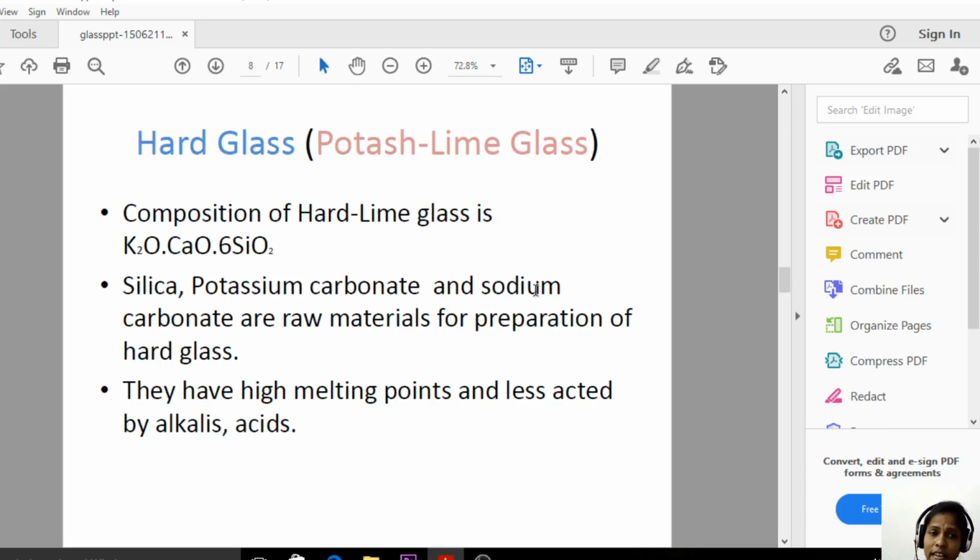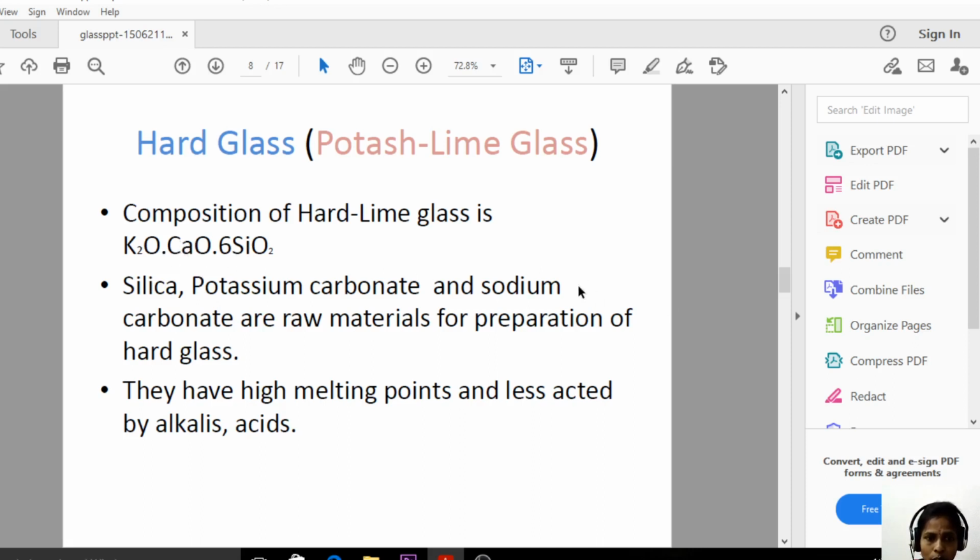Now let us see the next type of glass, the hard glass. Hard glass is also called a potash lime glass. The composition of hard glass is K2O, CaO, 6SiO2. What is the soft glass formula? Na2O, CaO, 6SiO2. But in the place of Na, we have K in the hard glass. That means K2O, CaO, 6SiO2. This is the general formula of the potash lime glass or the hard glass. And here the raw materials are silica, potassium carbonate and calcium carbonate.